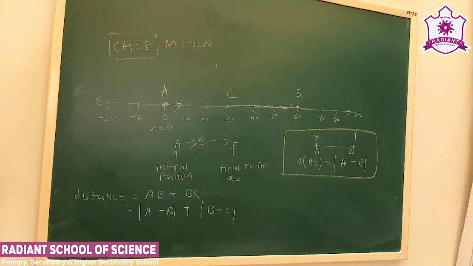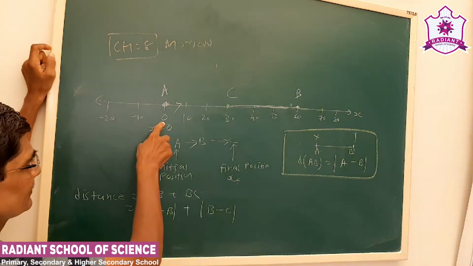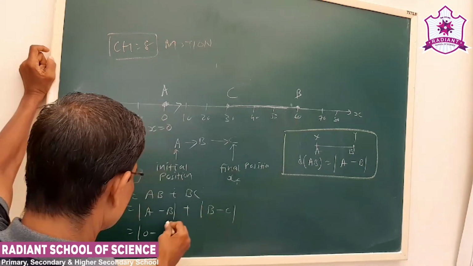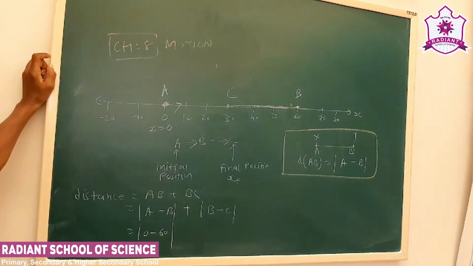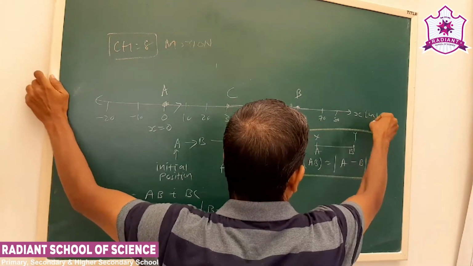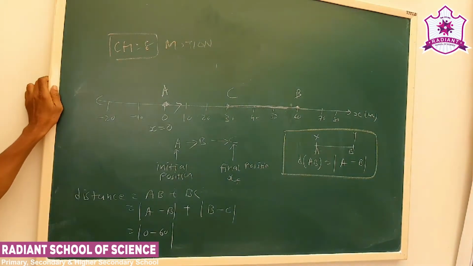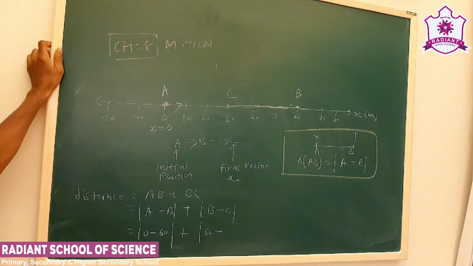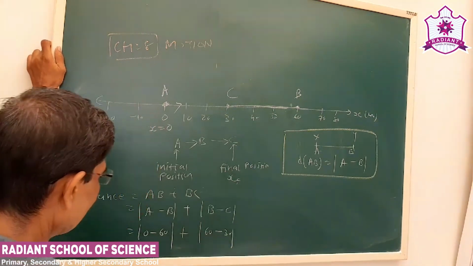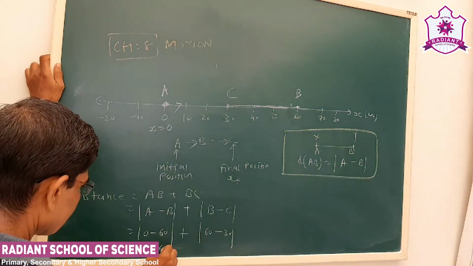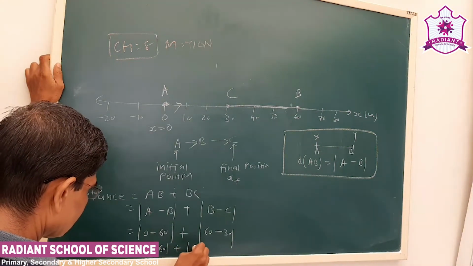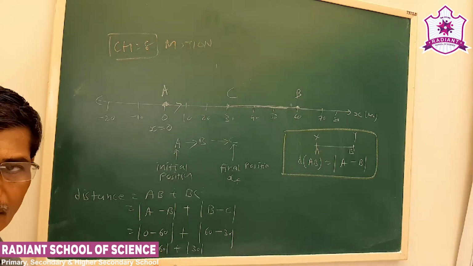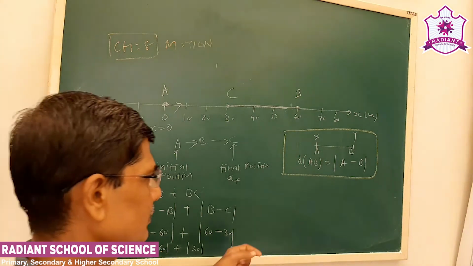See what is the number corresponding to A here? 0. Number corresponding to B is 60. Let us say x is in meters. Number corresponding to C is 30. You studied this in the distance formula. What is the meaning of this? Modulus.